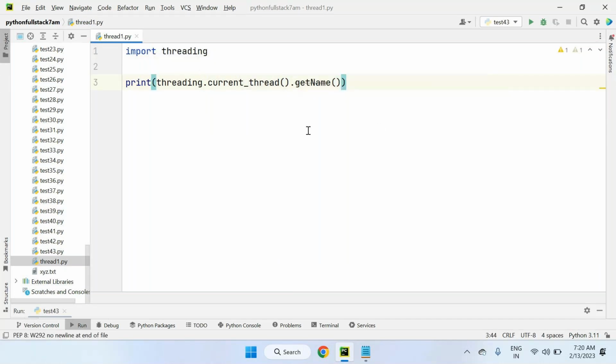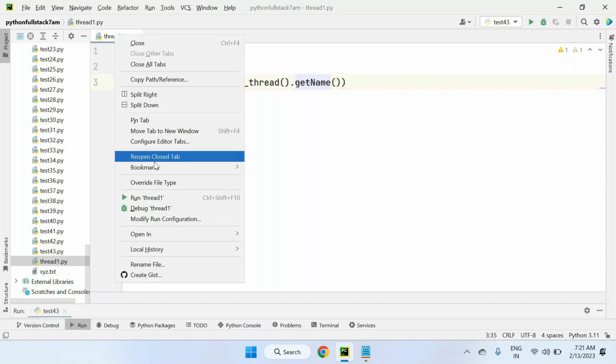The moment I try to use this, get_name is showing strikeout, because this is an older version method. In my documentation also, the advanced Python documentation PDF I mentioned, there is get_name, and that was an old version method. So note this: whenever you use an old version method in your program, that method will be struck out. It will work, but it will suggest you change to the new version methods. Even some warnings you will get, a notification will come.